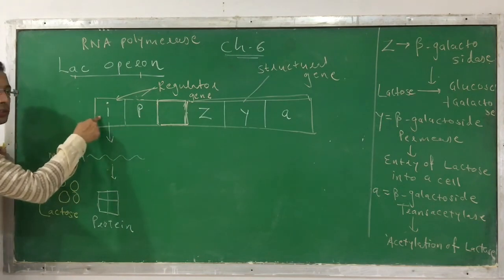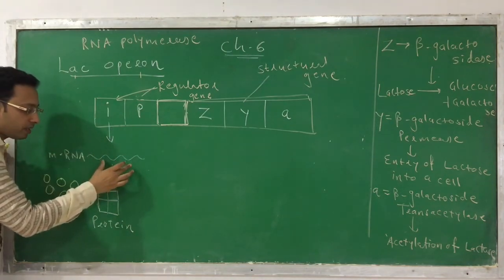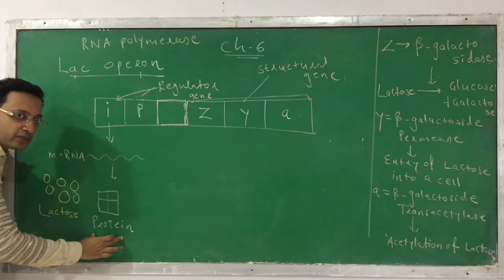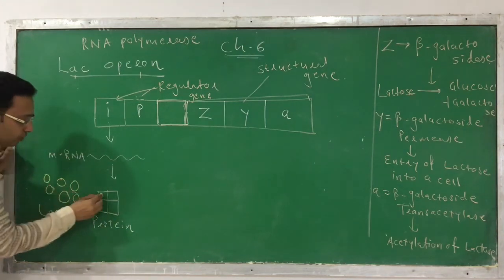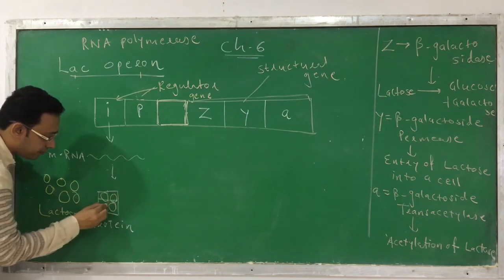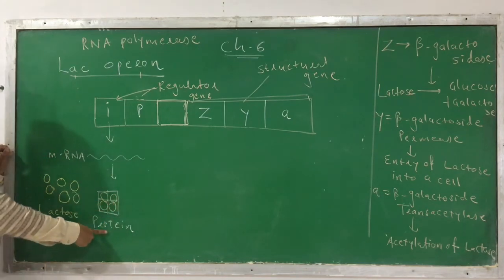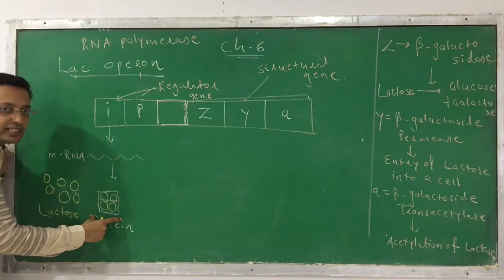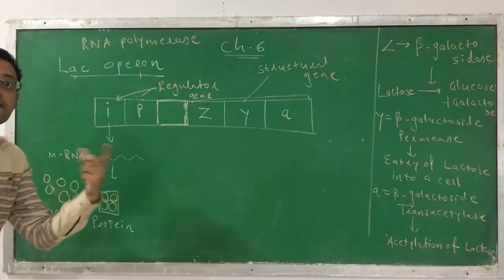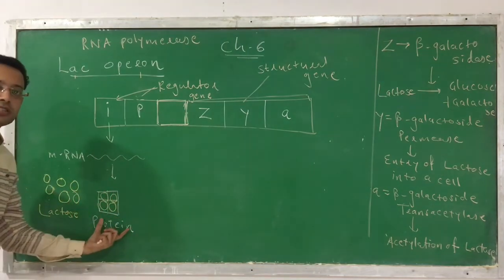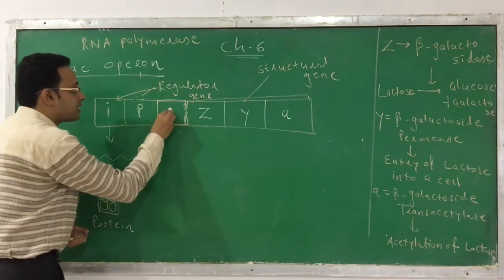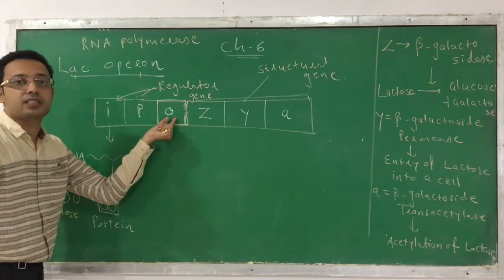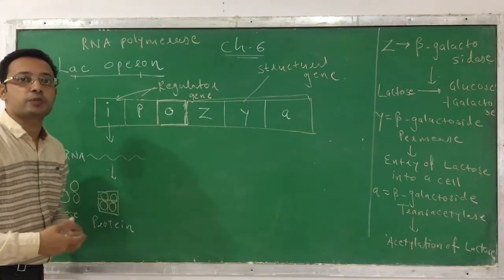I is constitutive. So it produces its mRNA. And from this mRNA, the tetramer protein is produced. But now the lactose is present. So this lactose molecule binds with the tetramer protein. And when lactose binds with the tetramer protein, obviously its conformation or structure is changed. When its structure is changed, it cannot bind with this operator site, because now its structure has been altered.